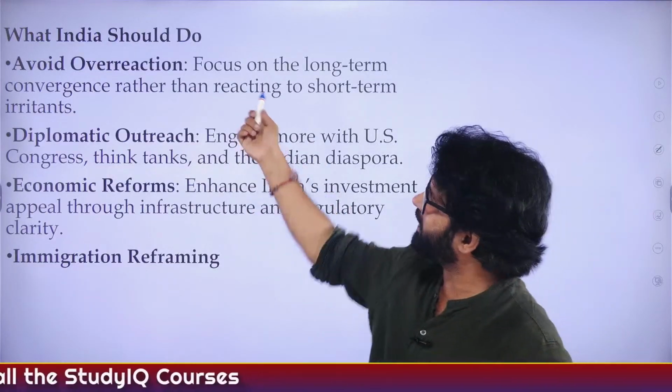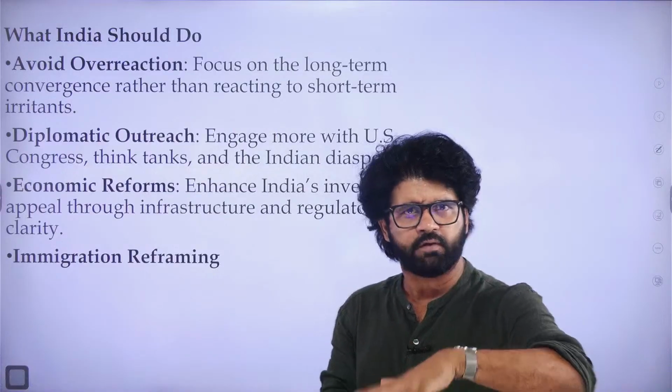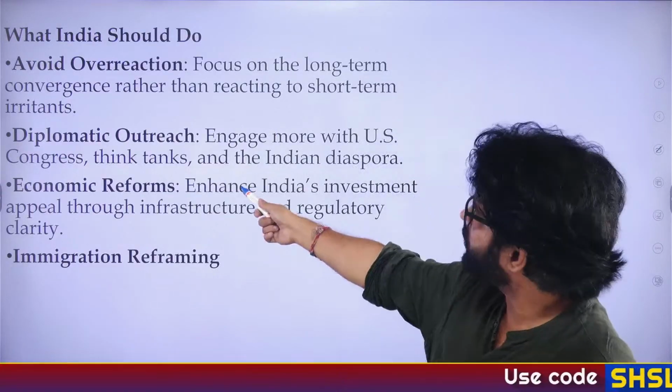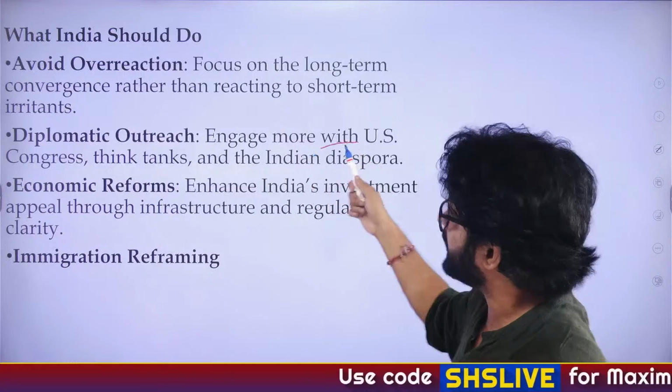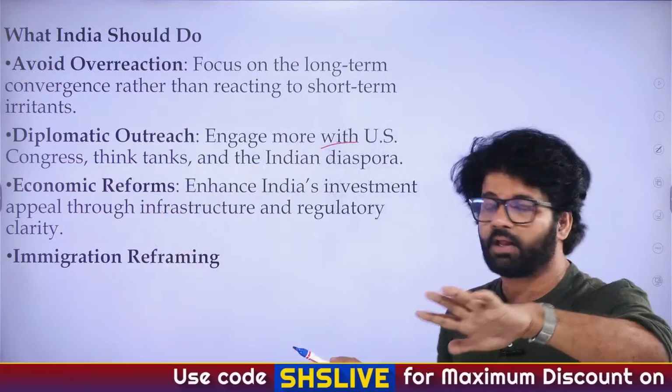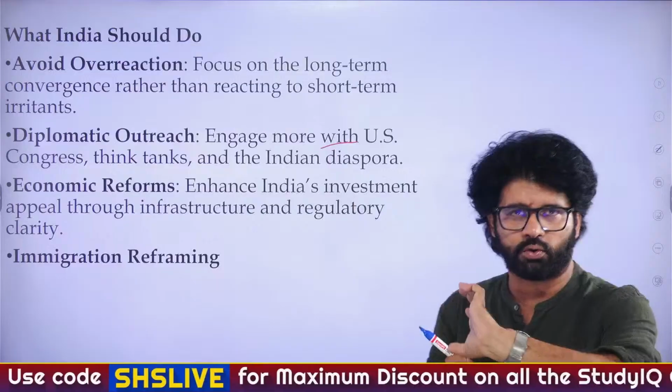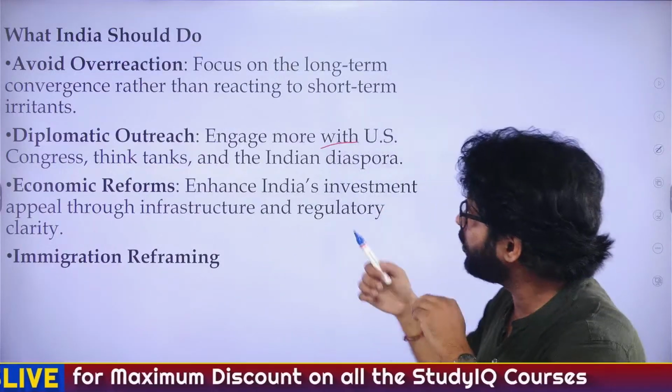Now, Mattu sir is saying that we should avoid overreaction. Trump will do his stuff. We have to avoid overreaction. We have to engage, that is what we are discussing. We have to engage with the US Congress, like their parliament, and think tanks, more. Trump is fine, but let's go deeper.